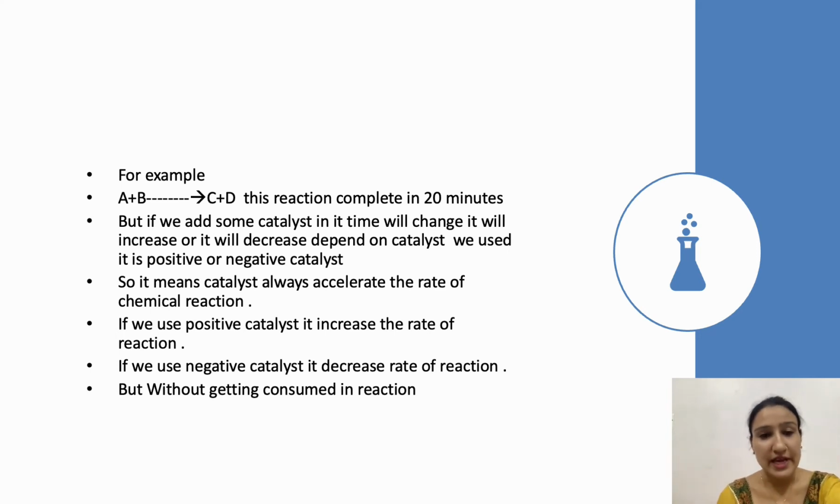And if we use a negative catalyst, it decreases the rate of reaction, but without getting consumed in the reaction. So we discussed here the two types of catalyst, positive catalyst and negative catalyst. A positive catalyst always increases the rate of reaction and a negative catalyst always decreases the rate of reaction, but the point to memorize is without getting consumed in the reaction.